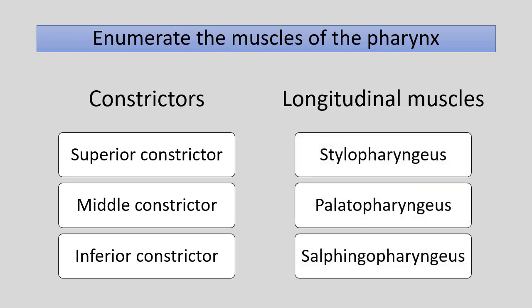Longitudinal muscles are stylopharyngeus, palatopharyngeus and salpingopharyngeus. The names are suggesting from where they are coming to pharynx. The first one is coming from styloid process, the second one is from soft palate, and third one is from eustachian tube. The meaning of salpinx is tube. These muscles run longitudinal to the long axis of pharynx.